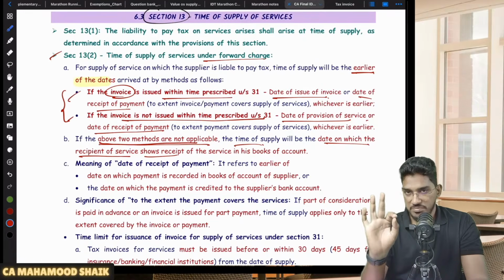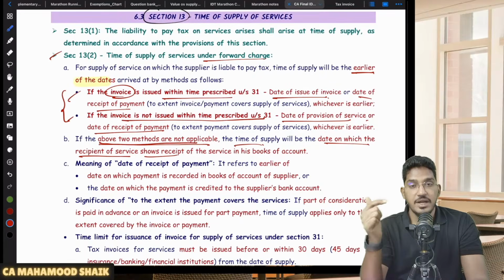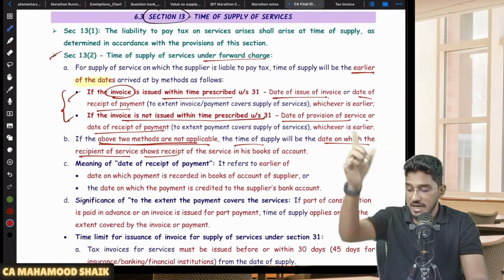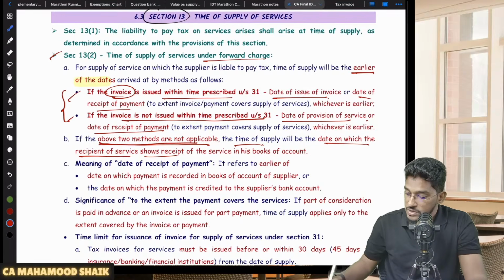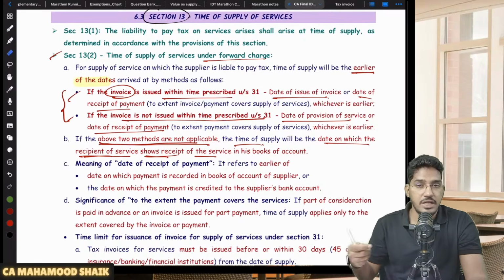What is the date of receipt of payment? You did not issue any invoice also. In that case, the time of supply will be considered as the date on which your recipient has recorded that service in the books of accounts. So the date on which the recipient of service shows the receipt of the service in his books of accounts will be considered as the time of supply.